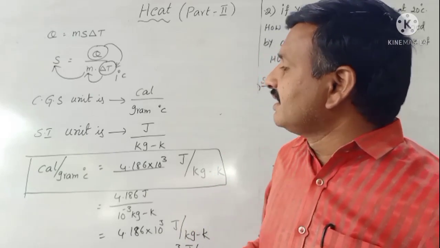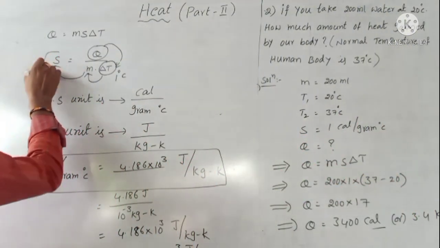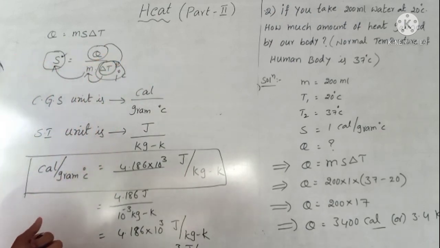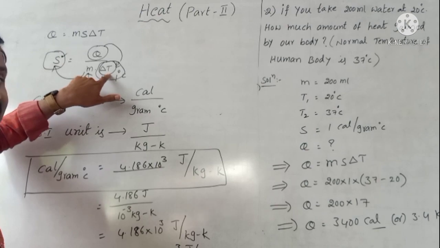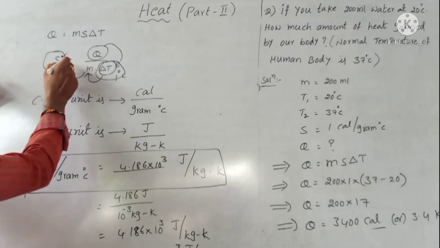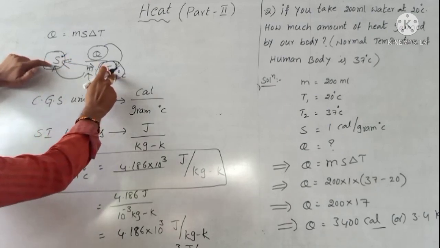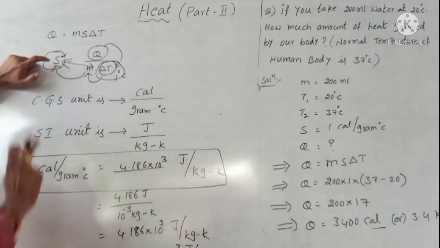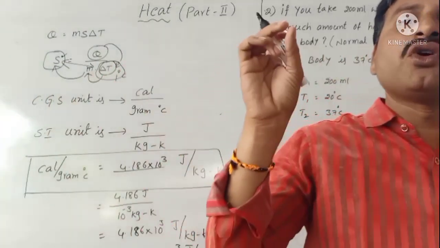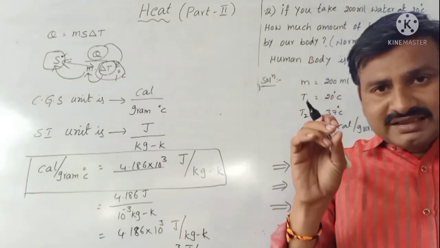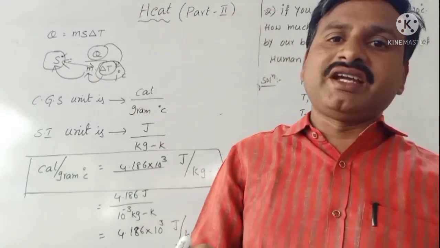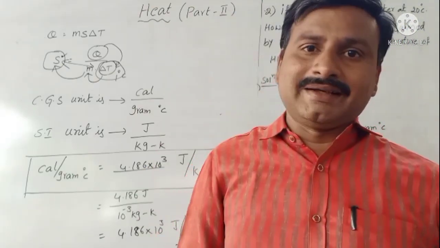Already, in the specific heat definition, I said what the relation is between specific heat and temperature. Substances that have less specific heat absorb more heat. It is very important. What is the relation between these two? Inversely proportional. Inversely means substances that have less specific heat absorb more heat. In the same way, substances that have greater specific heat absorb less heat.